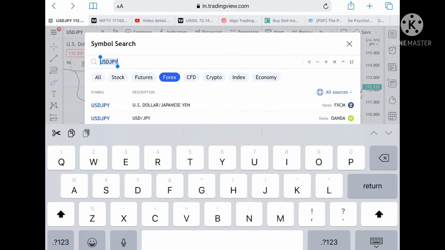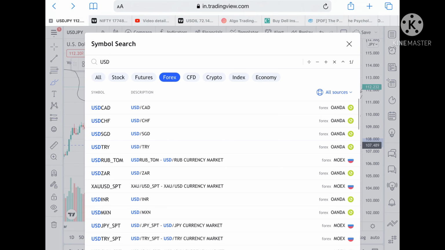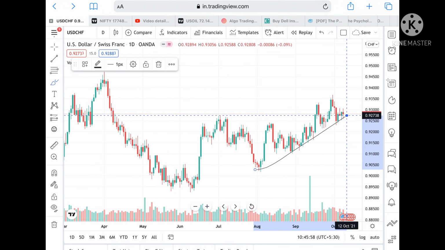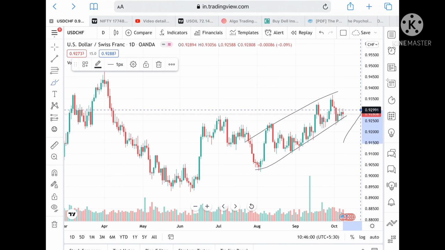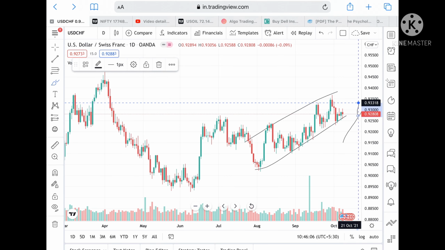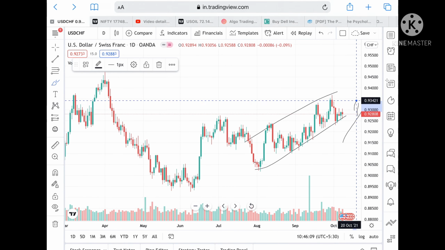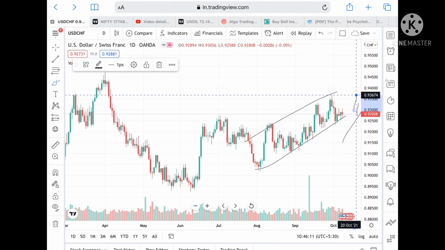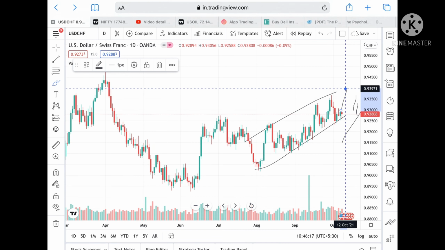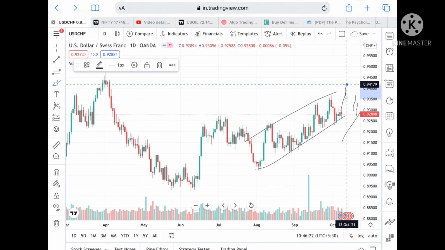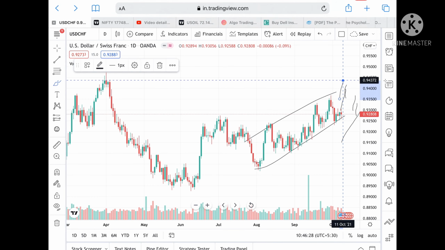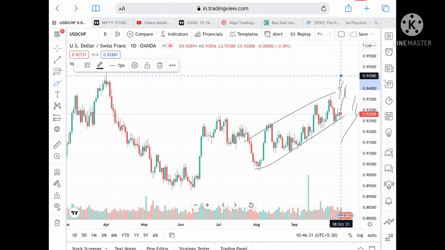Now as of now, if we talk about USD CHF, we have seen an uptrend from August. Suppose if the price sustains this level, then it can go to a level of 0.93035, and from there we can see a level of 0.93318, and if the price sustains above this level, then we can see it can go to a level of 0.93674, and this level is already tested twice, so we can see further upside in the price of USD CHF, and can touch a level of 0.93971, and from there we can see a level of 0.94179, and can go further high and can touch a level of 0.94372, and it can touch a level of 0.94580.